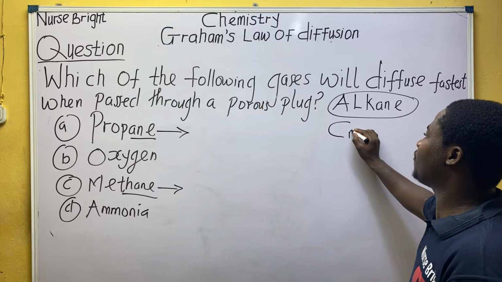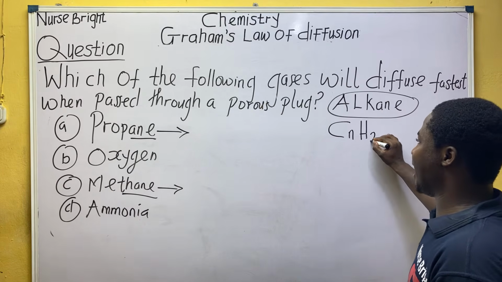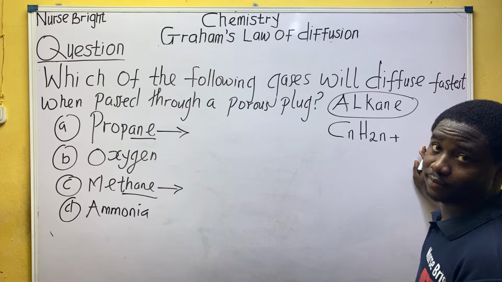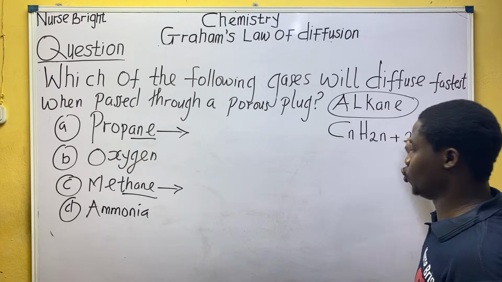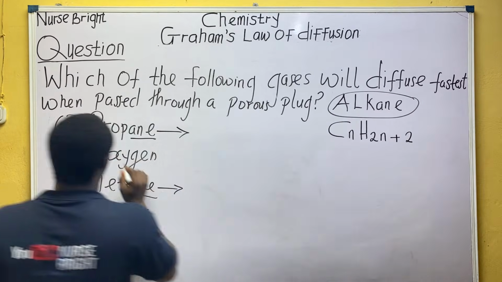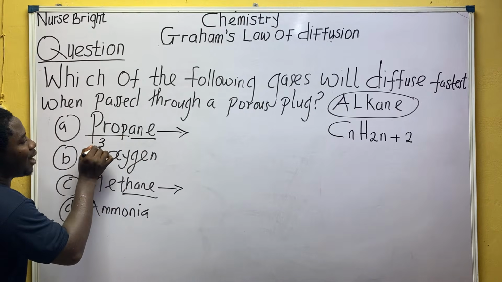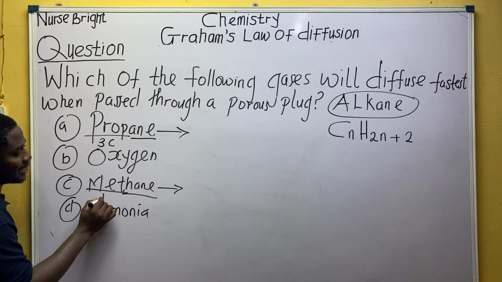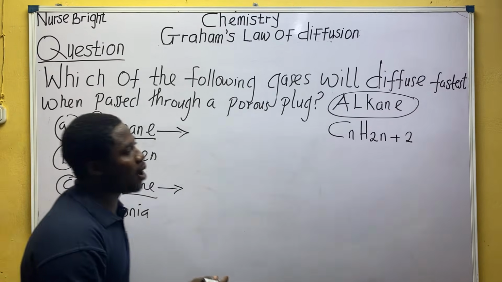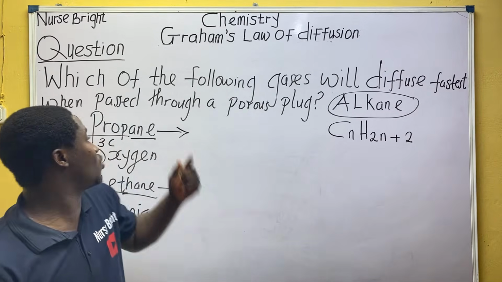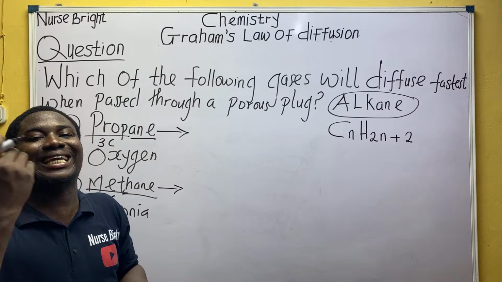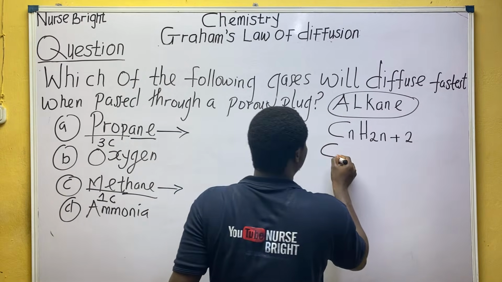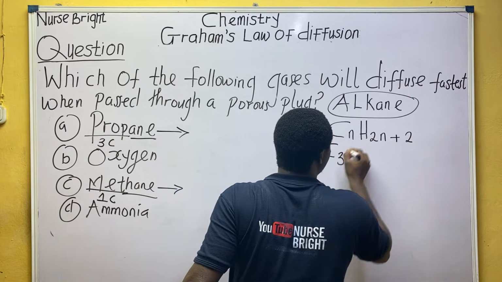Remember, what is the general formula for the alkane? Don't forget, CnH2n plus what? Plus 2, right? And in organic chemistry, a compound that is prop means that compound has 3 carbons. A compound that is meth means that it has 1 carbon. So where we have n, we put those numbers of carbon. So let's get the chemical formula for propane first. Since it has 3 carbons, C3H what?